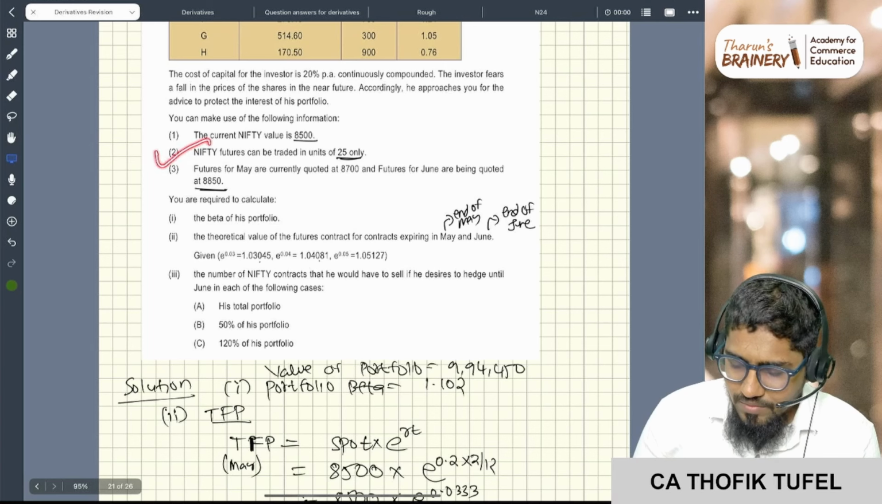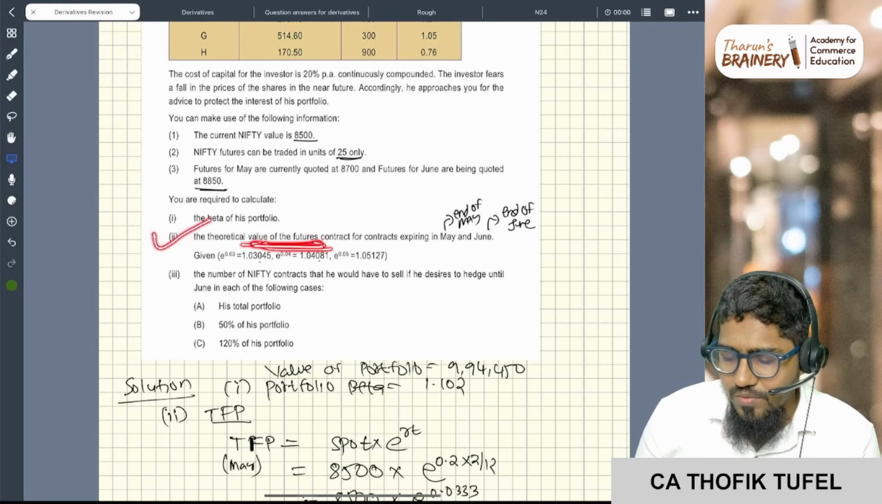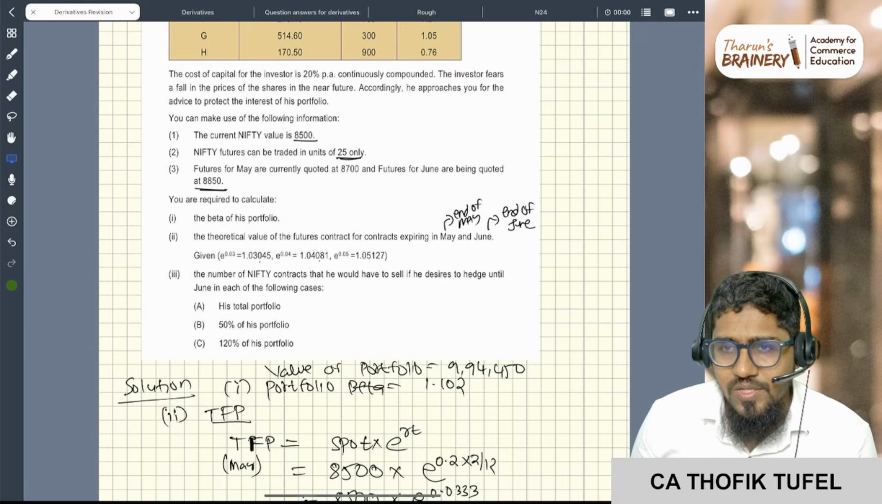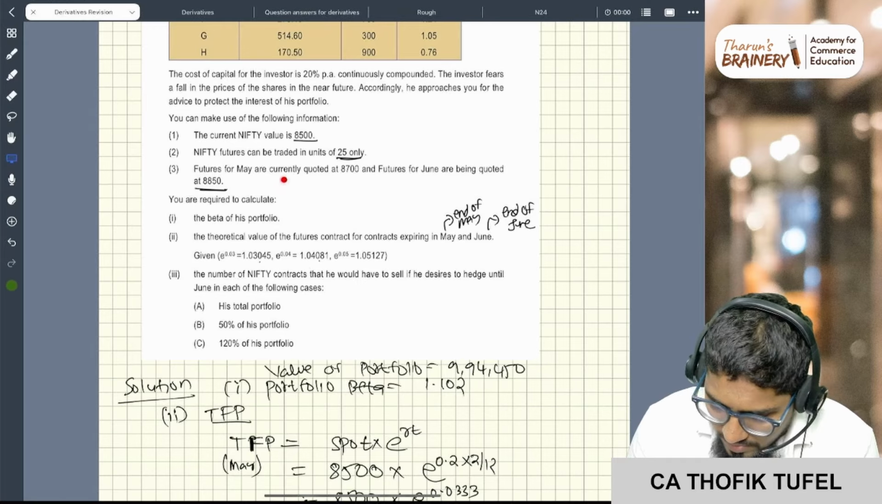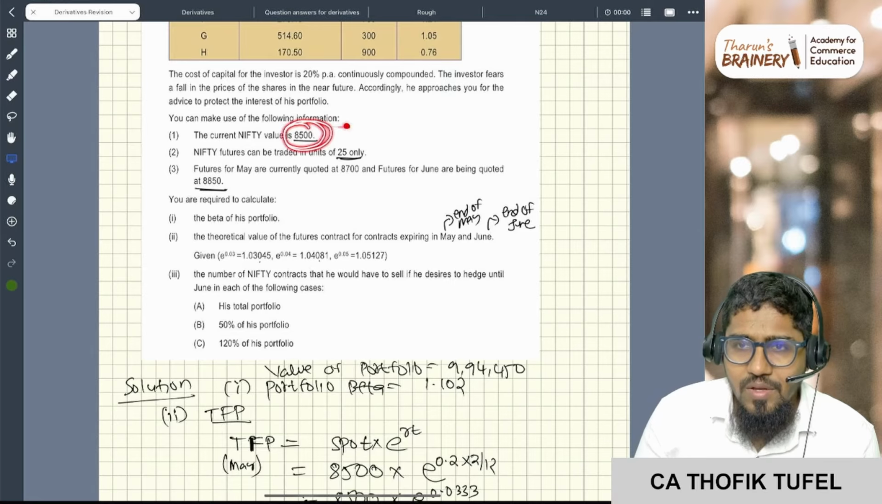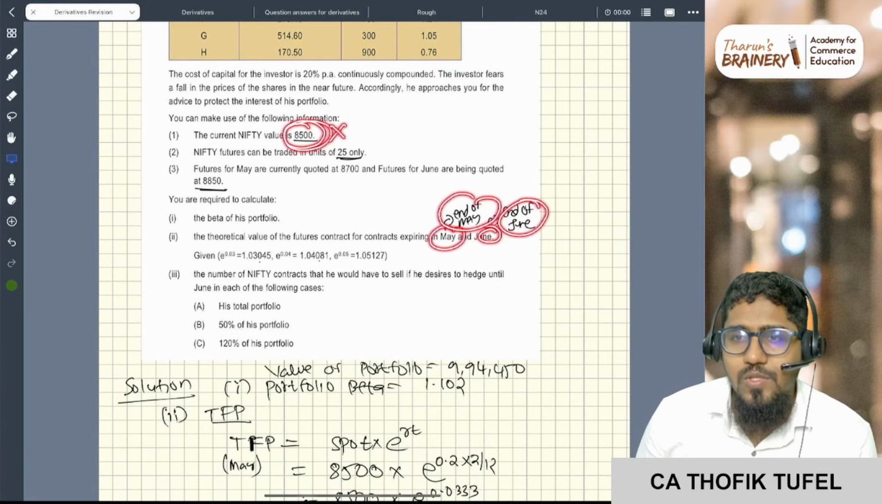Second one. What is the theoretical value of futures? Now here theoretical value of futures is spot. What is my spot? My spot is 8,500. Spot into theoretical for May and June. So end of May and end of June. Always you have to assume.